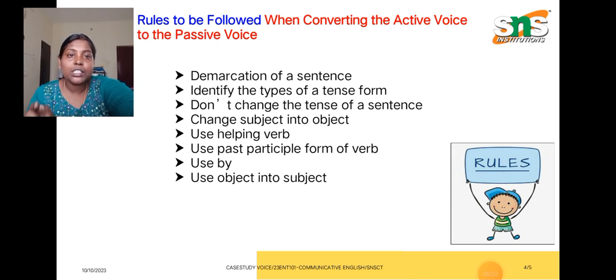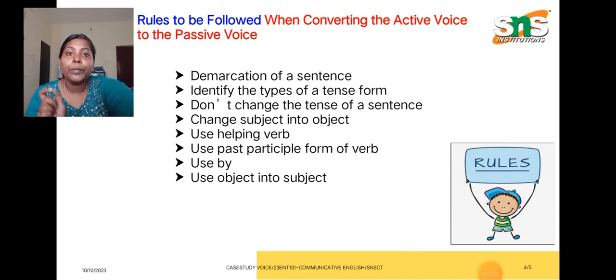In this sentence, we are supposed to demarcate it. While demarcating, Nehru is the subject, wrote is the verb, and The Discovery of India is considered the object part. The second rule is to identify the type of tense form. Here my verb is wrote, which is in the past tense. And what is our third rule? Do not change the tense of a sentence.